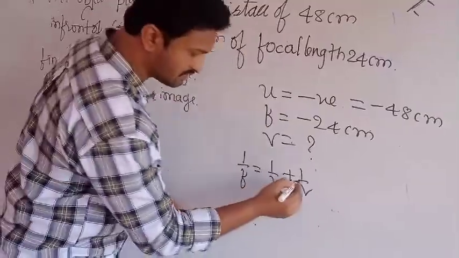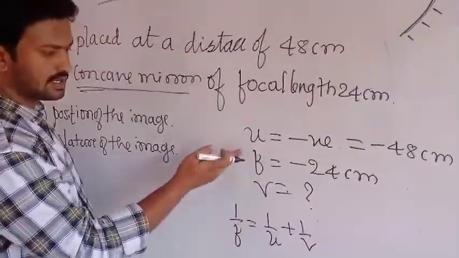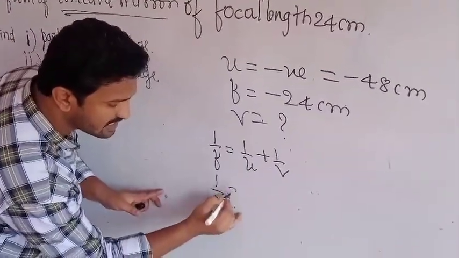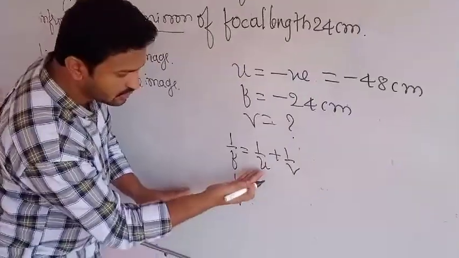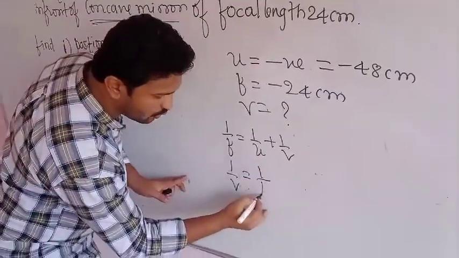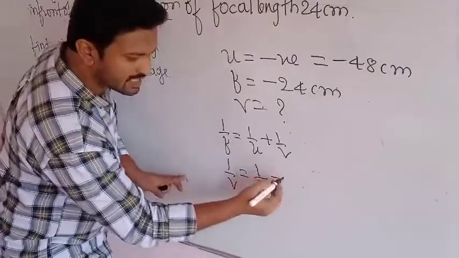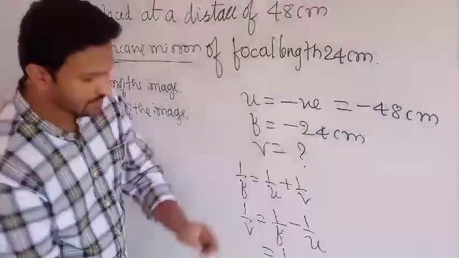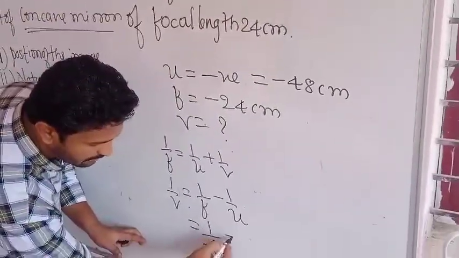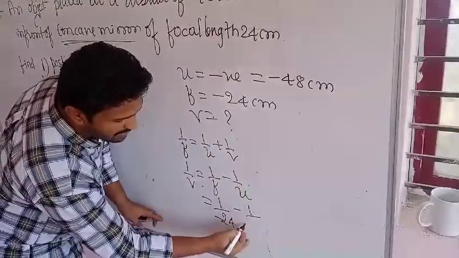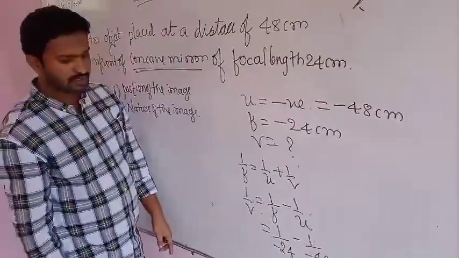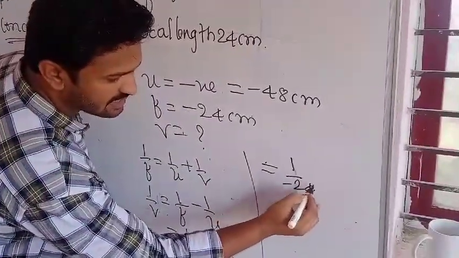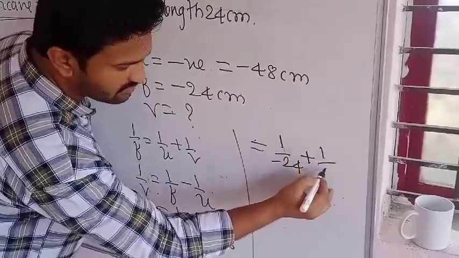Okay, here I'll substitute the values of f and u. First you rearrange this one, 1 by v as it is. You take this 1 by v other side, 1 by f, this 1 by v becomes minus 1 by u. I'll substitute now. F equals to how much? Minus 24. Minus of 1 by v value is 1 by minus of 48. This is 1 by minus 24 as it is, minus into minus plus 1 by 48.